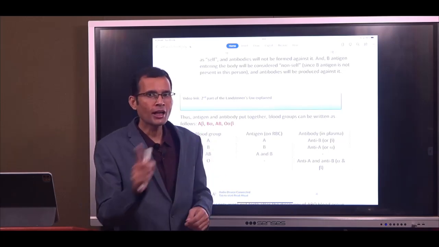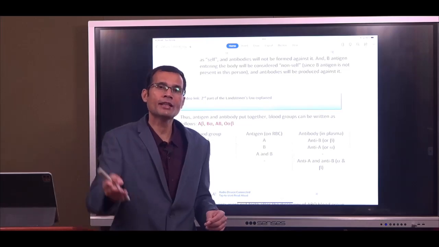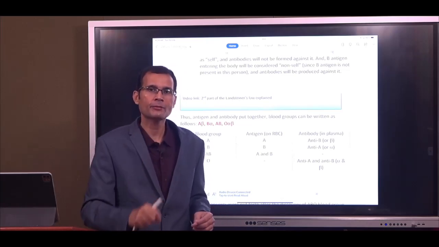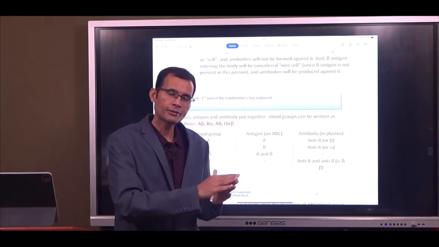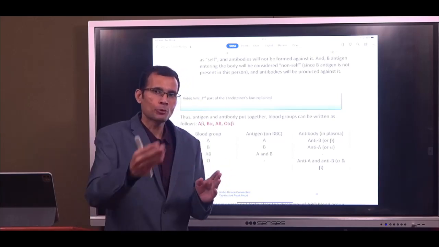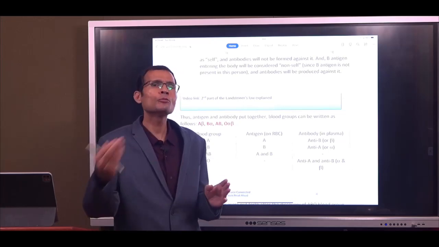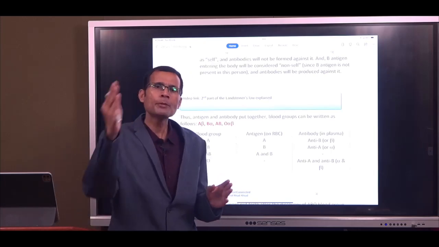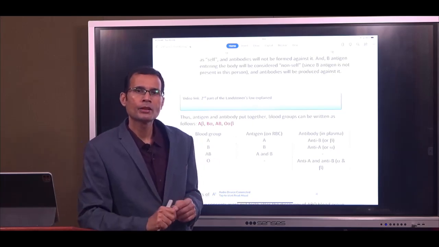Now, this child with blood group A will get exposed after birth through food, through bacteria, through milk. A and B, both antigens will enter the child's body.